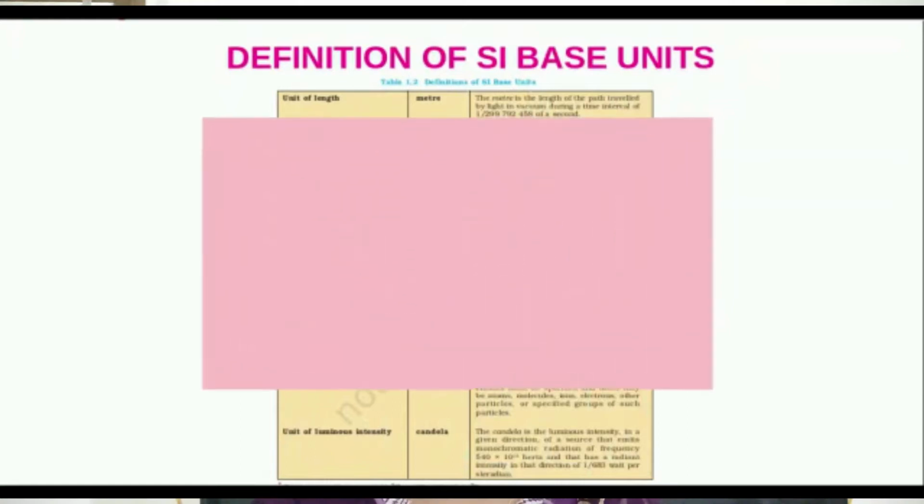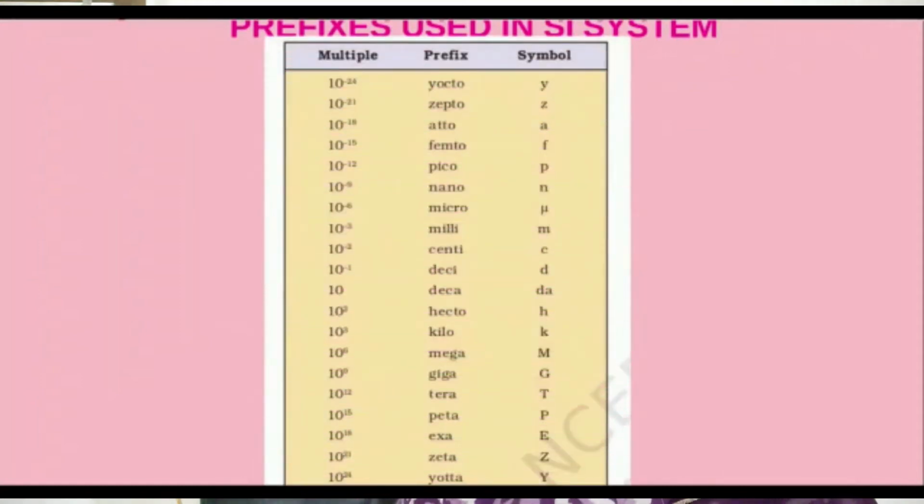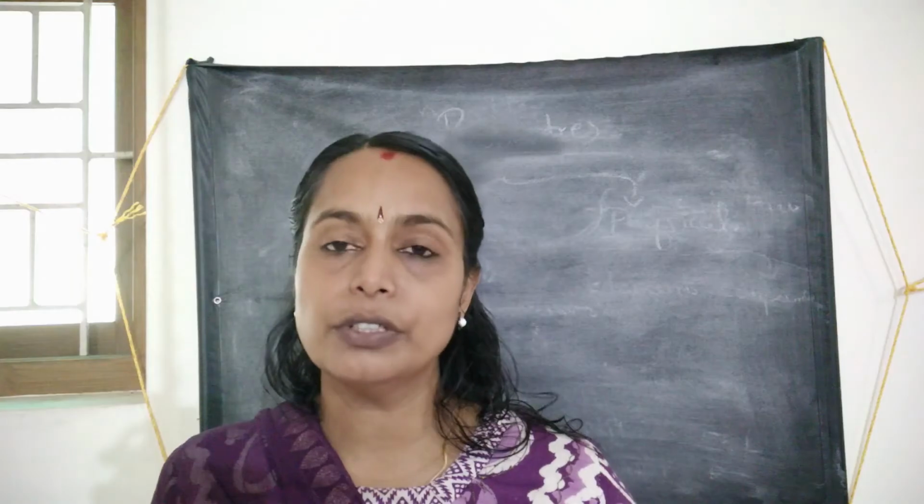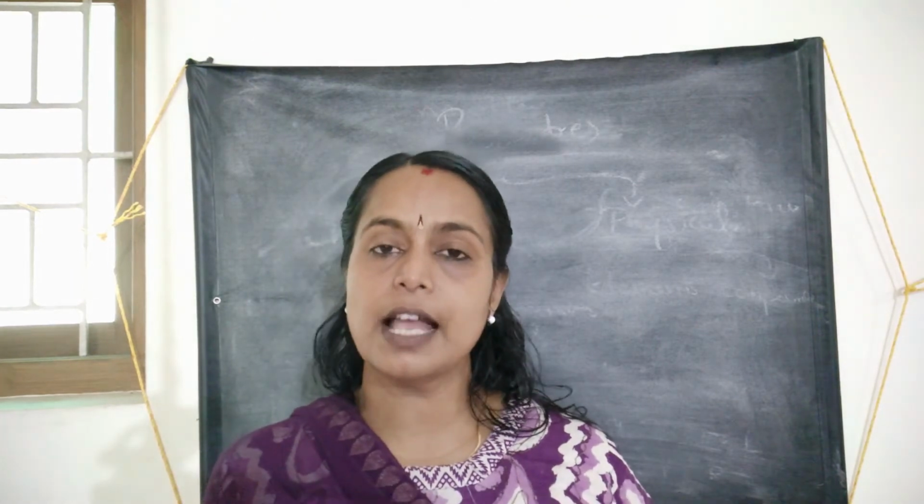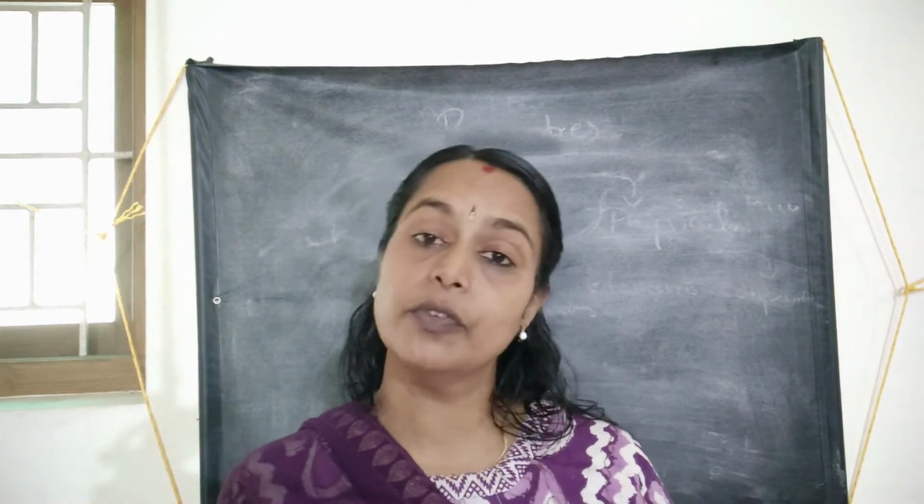To represent huge numbers, very high values or very small values, we have to use some prefixes. Powers of 10 have to be used. For this, you have to know the prefixes and the denoting letters, denoting words.